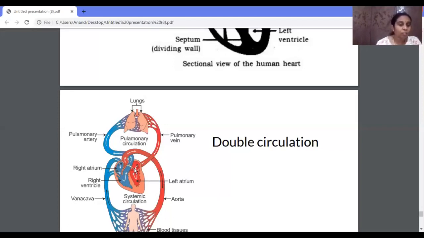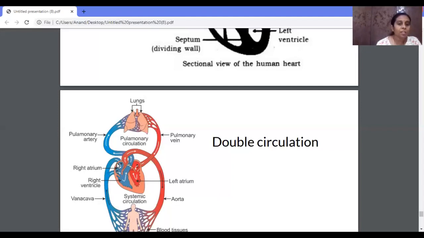Here the oxygenated blood which is present in the left atrium goes to the left ventricle. From the left ventricle, through the aorta, it will start reaching the tissue. Then the exchange of oxygen and carbon dioxide takes place. The blood will give the oxygen and take the carbon dioxide.